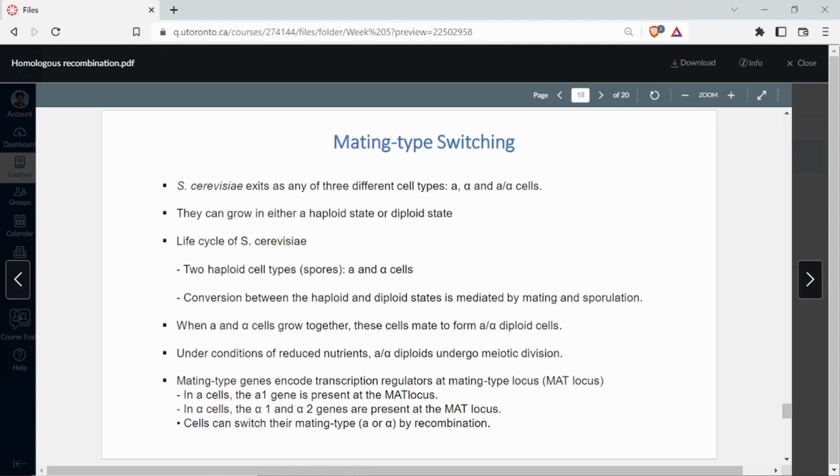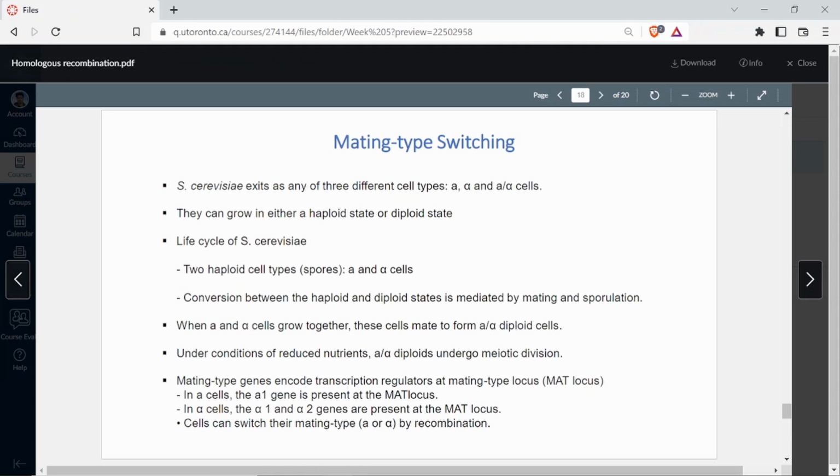So Saccharomyces cerevisiae can exist in many different cell types. So these are cell types or mating types. They have almost similar genomes, but there are slight differences. You could call them kind of strains. So the genus is the same, the species is the same, but the strain is different. For example, if you say coronavirus, this particular strain, that particular strain, the genus remains the same, the species remains the same, the strain is different.